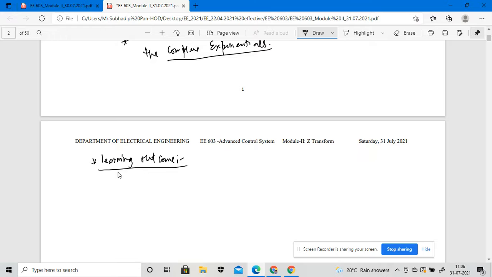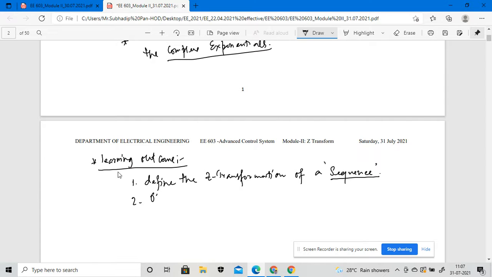The learning outcome is to define the Z transformation of a sequence, because the Z transformation is applied on a digital sequence. So we have to define the Z transformation of a sequence. And number two, you have to obtain the Z transformation of a simple sequence.